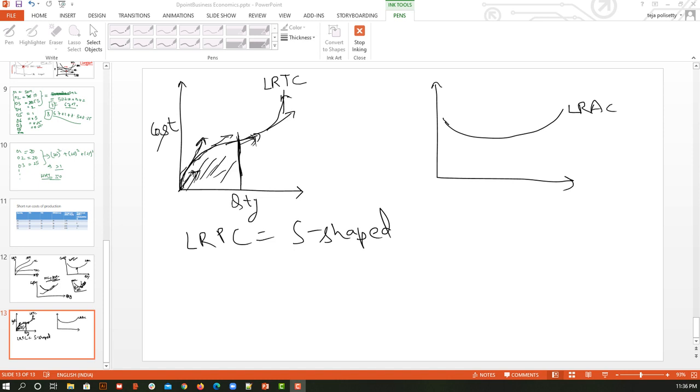So initially my returns were very high because I was underutilizing, so I am going towards optimum utilization. Finally I reach the optimum quantity, which is the quantity meant for the organization to produce. So the marginal cost that I was getting was equal to my average cost.